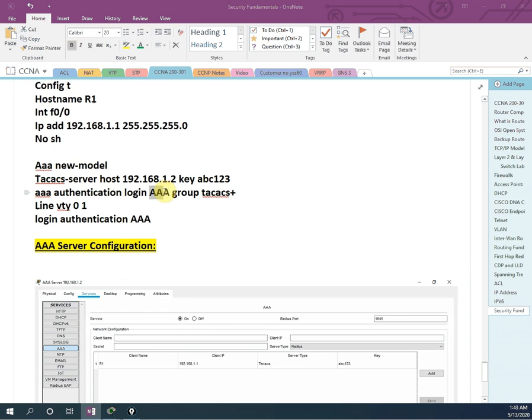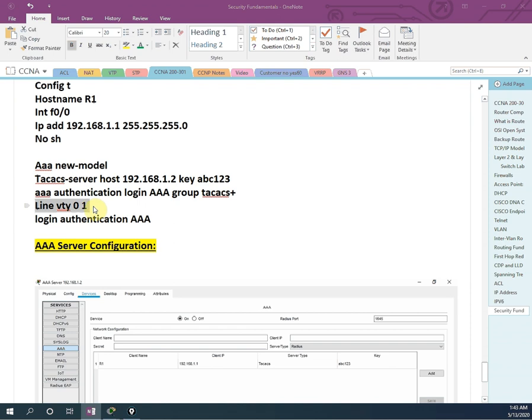AAA, you can give any name here. I gave AAA, you can give any name for login, and you need to create a group, and whichever group you are using, TACACS or RADIUS, you need to do. I will show you in the configuration, so you will write that one, and then I am going to configure telnet. So I will write line vty.